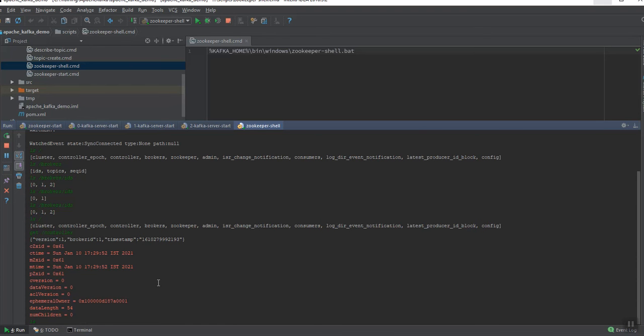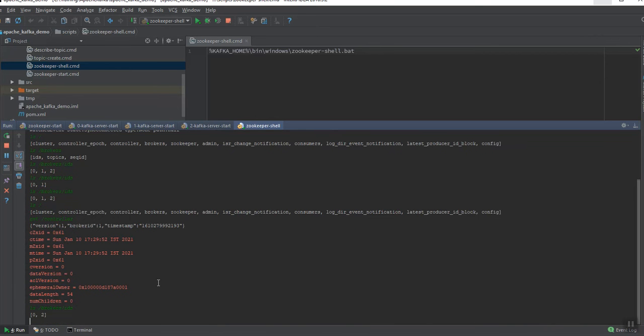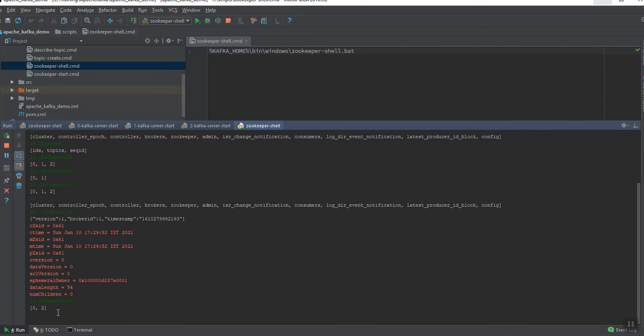So let's see which node the controller has moved to, because if I remember, the second one is the one I recently started up, so the controller should have been taken by 0. Let's see that. So probably the controller has been shifted to 2.